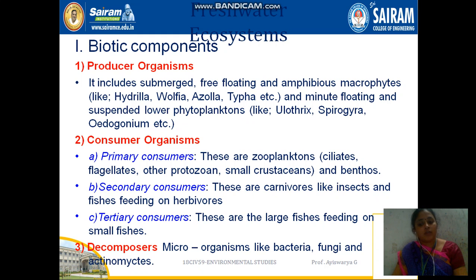Consumers means we again have primary consumer, secondary consumer and tertiary consumer. Primary consumer examples are benthos, zooplankton. Secondary consumers are the insects which eat the primary consumers. And tertiary consumers are large fishes feeding on the small fishes. And finally decomposers are bacteria, fungi, actinomycetes.